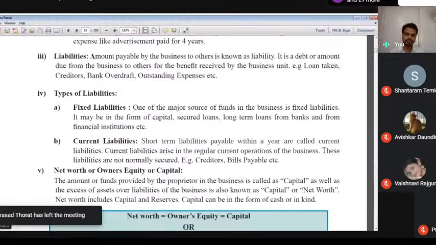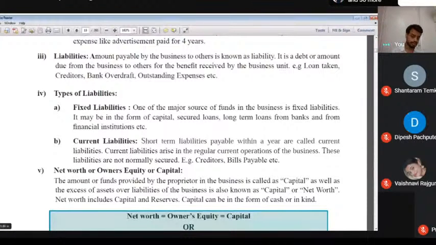Okay, so remember, right now we are discussing types of liability. There are two types of liability. First one is fixed liability, second one is current liability. When we think about fixed liability, that liability lives more than 1 year. That's what we call fixed liability, such as capital, secured loan, long-term loan from bank and from financial institution, etc.